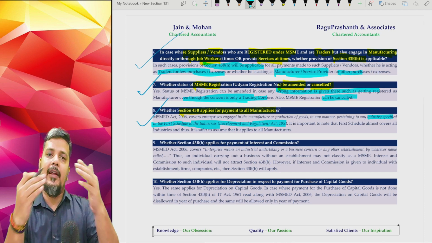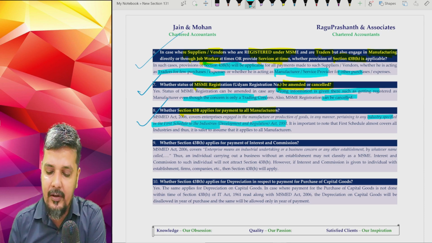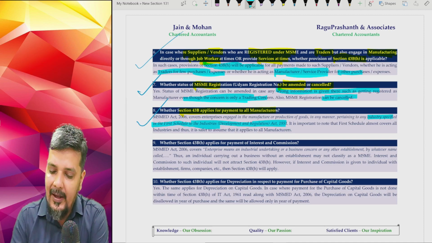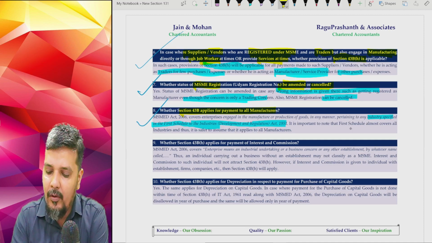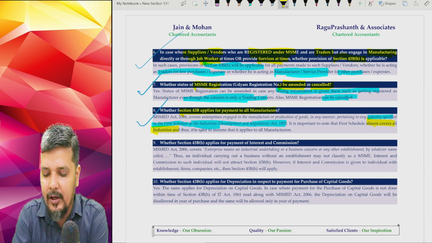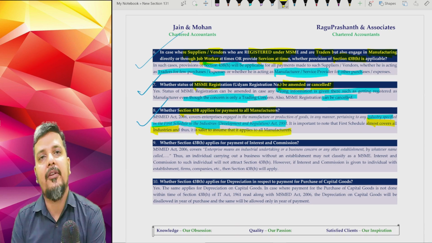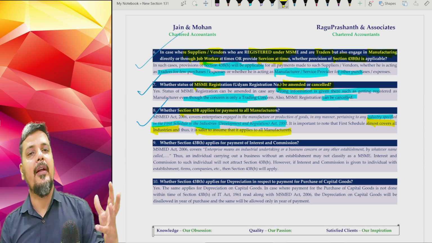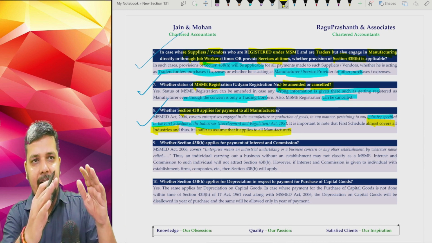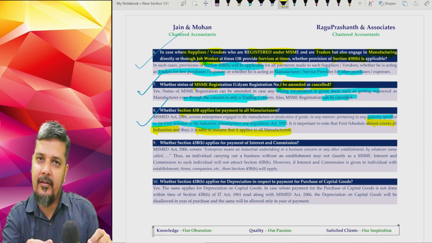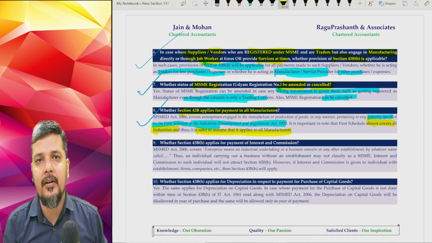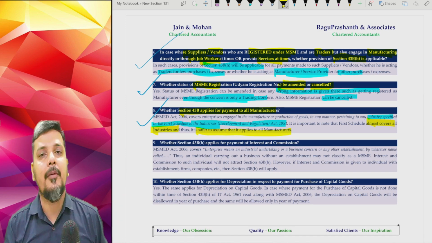And if you see that lengthy list of the First Schedule of the Industries Development and Regulation Act, you will basically find almost all manufacturers or all industries are covered. So please understand that it is safer to assume that if your vendor or supplier is a manufacturer and he happens to be a micro or small enterprise, make the payment within 45 days or 15 days. 43BH is applicable.